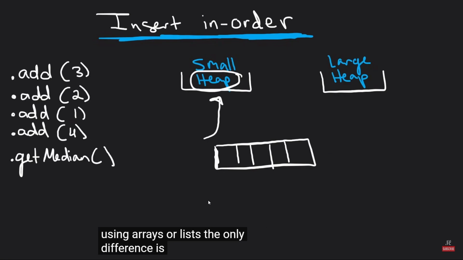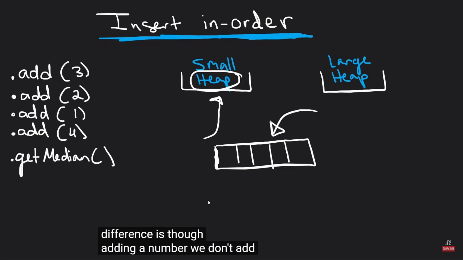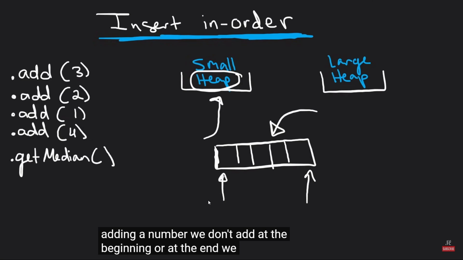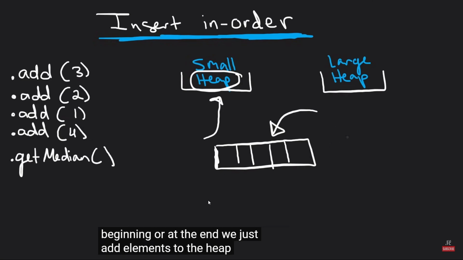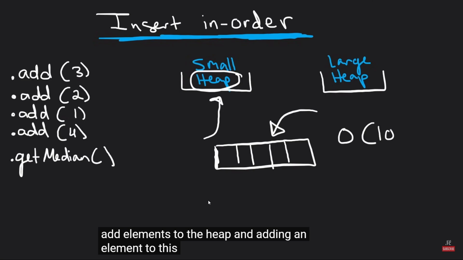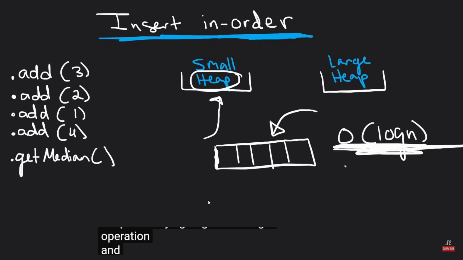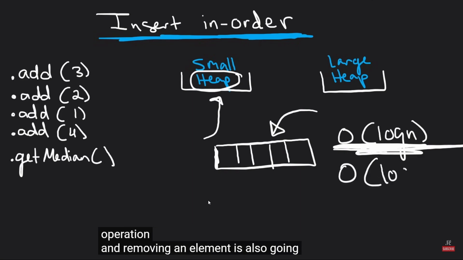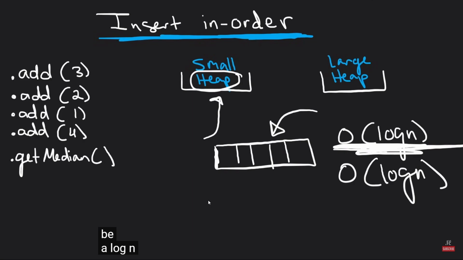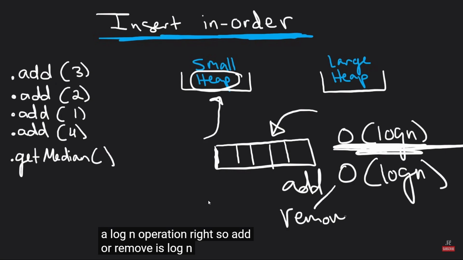The only difference is, though, when adding a number, we don't add at the beginning or at the end. We just add elements to the heap, and adding an element to this heap is always going to be a log n operation, and removing an element is also going to be a log n operation, right? So add or remove is log n.